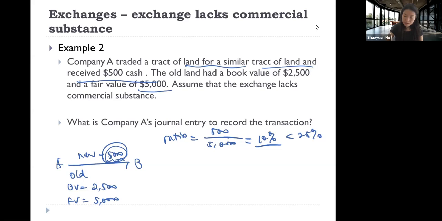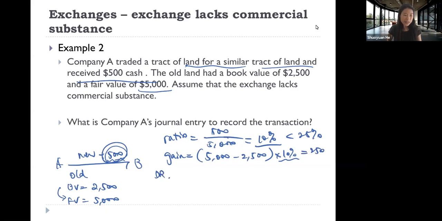The total gain on this transaction, which is the difference between fair value and book value, is 5,000 minus 2,500. That is 2,500. And we only recognize 10% of that, which is 250.